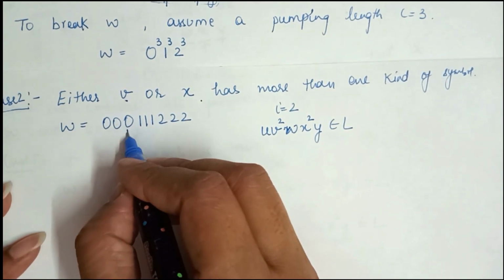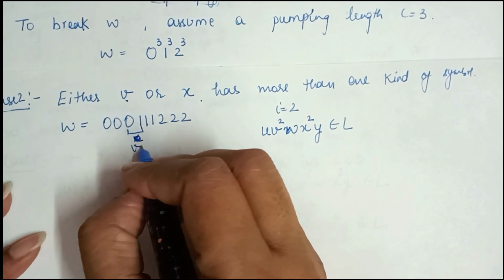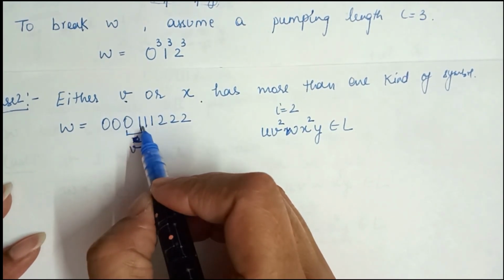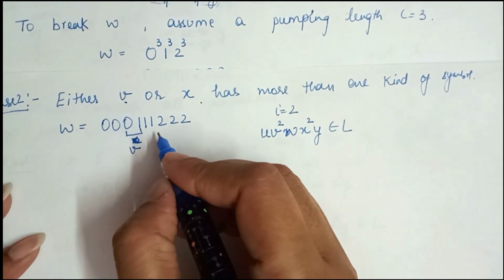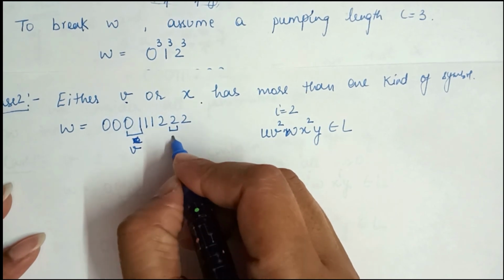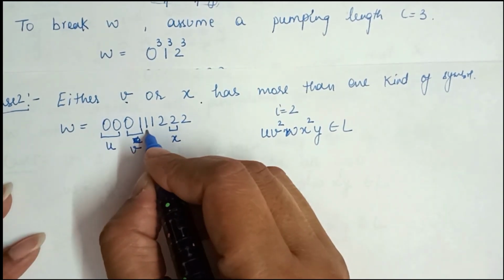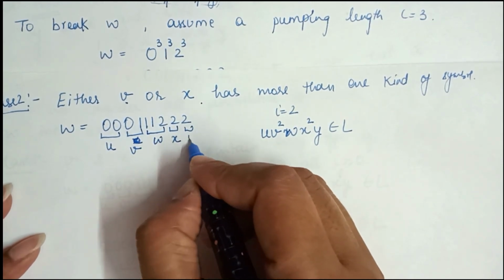Suppose I am taking 0 1 as V. So this V contains one 0 and one 1, so it contains more than one kind of symbol. And this single 2 is X, so the remaining string becomes U, 1 1 2 is W, and this is Y.